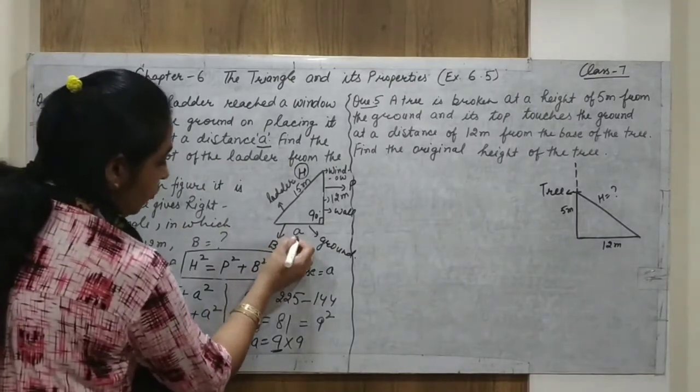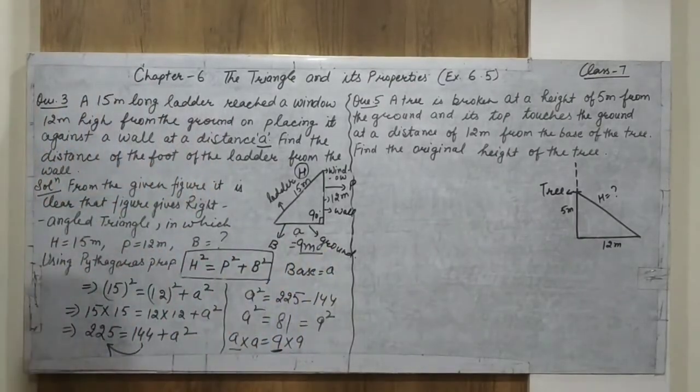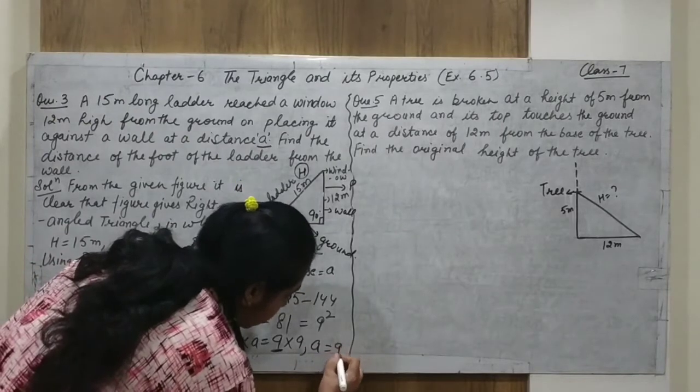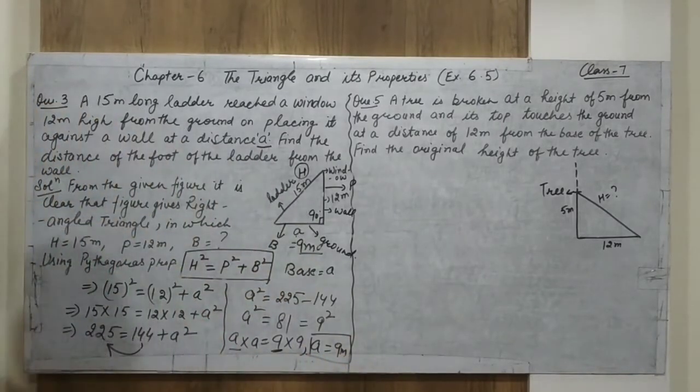That is, the value of A is equal to 9 meters. That is, base is equal to 9 meters. So we can write here A is equal to 9 meters, because all the lengths are in meters.